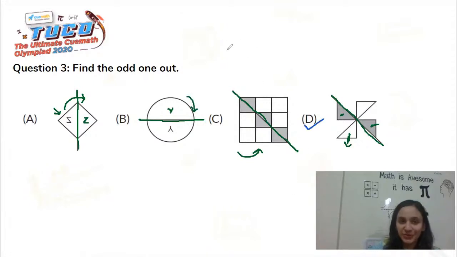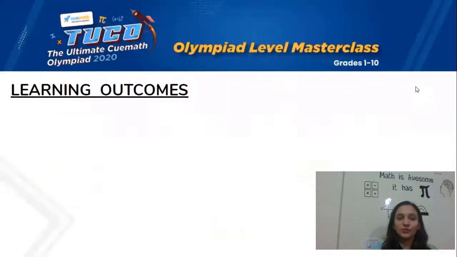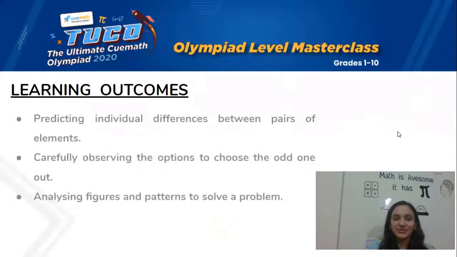So I hope you understood this question of how you could categorize 3 of the figures in one pocket, and the fourth one was the odd one out. With this, we move on towards the learning outcomes for today's session.